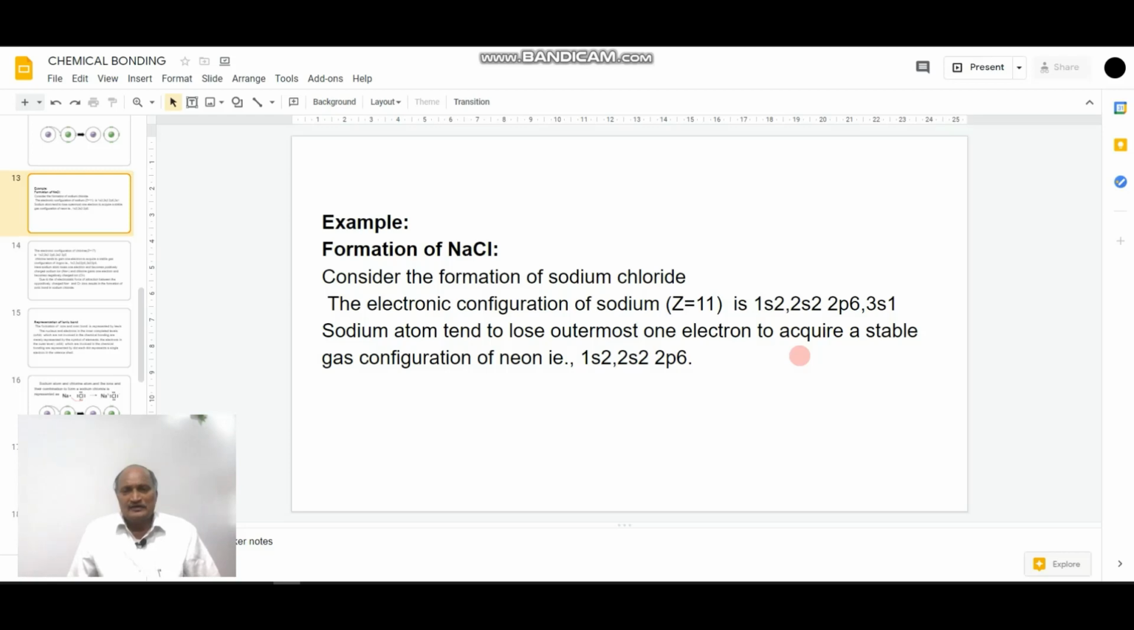In the case of the sodium atom, as its electronic configuration is 1s2, 2s2, 2p6 and 3s1, the sodium atom tends to lose its outermost 1 electron to acquire the stable noble gas configuration of neon. That is, the sodium atom, after losing 1 electron, attains the neon configuration.